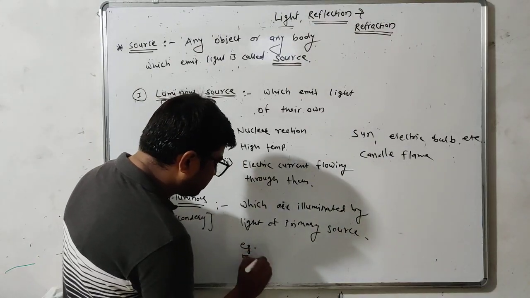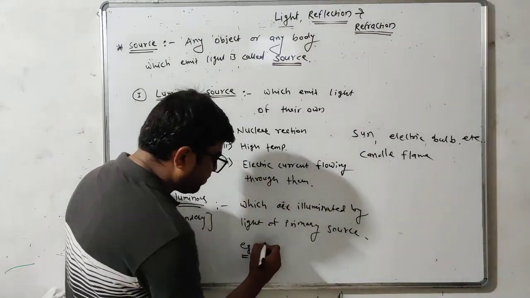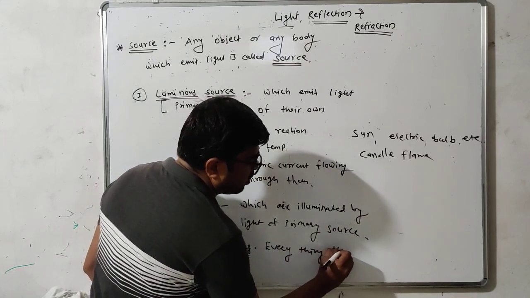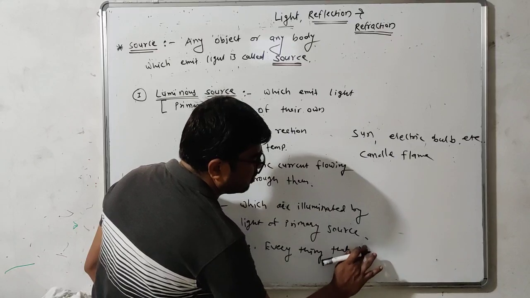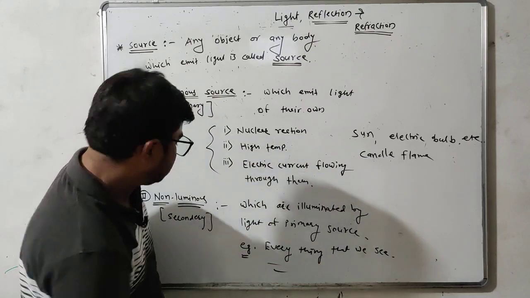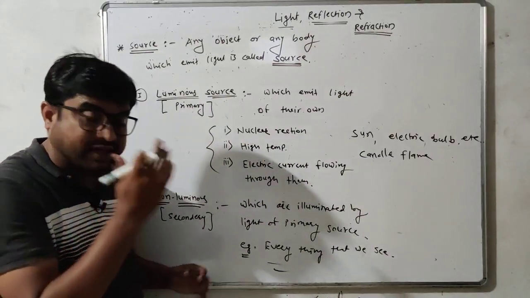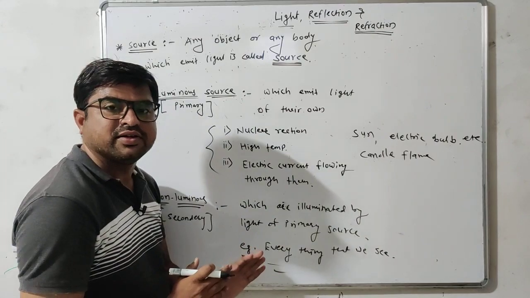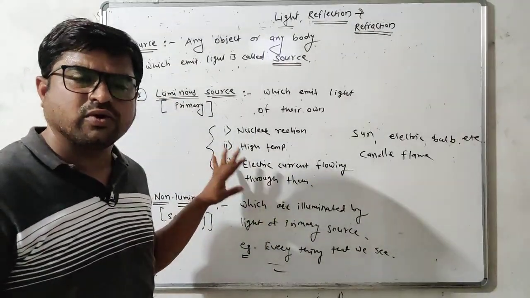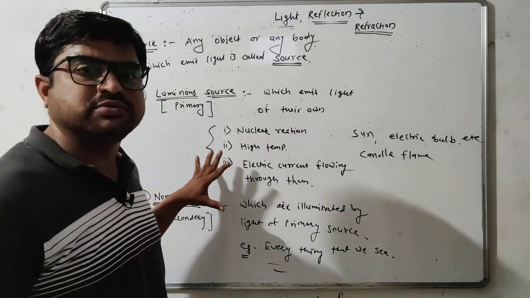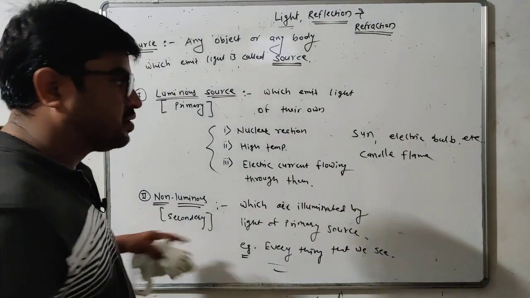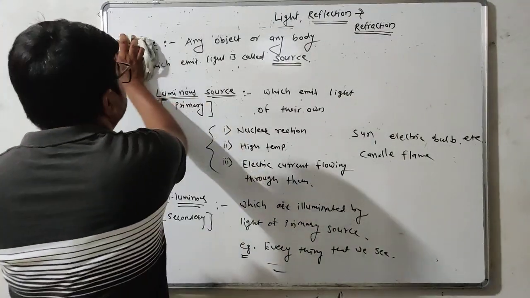Now, examples are everything that we see is actually non-luminous except these. Okay, these are called the sources of light. Got it? These are very important terms while studying reflection and refraction. Got it? Now let us understand what is medium.